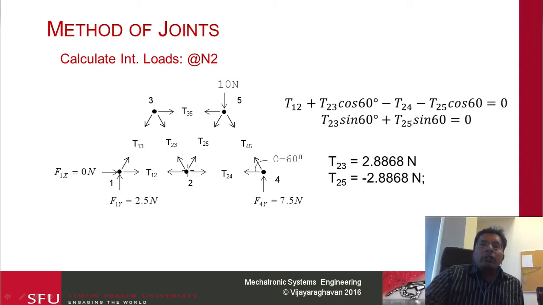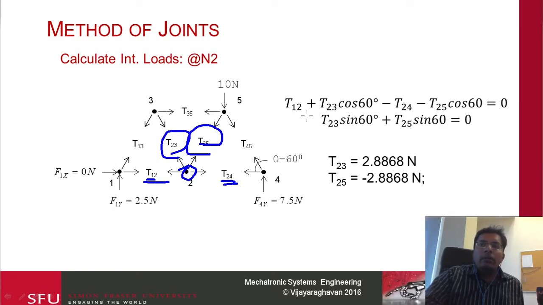The next joint we're going to solve is joint 2. We have already solved this one. The two unknowns at this point are T23 and T25. So what we do is look again at the x and the y equilibrium.